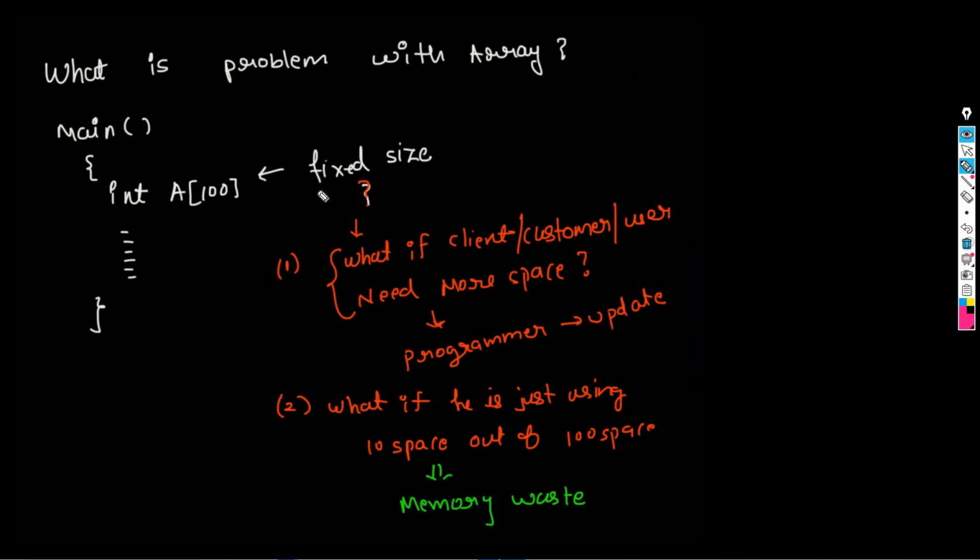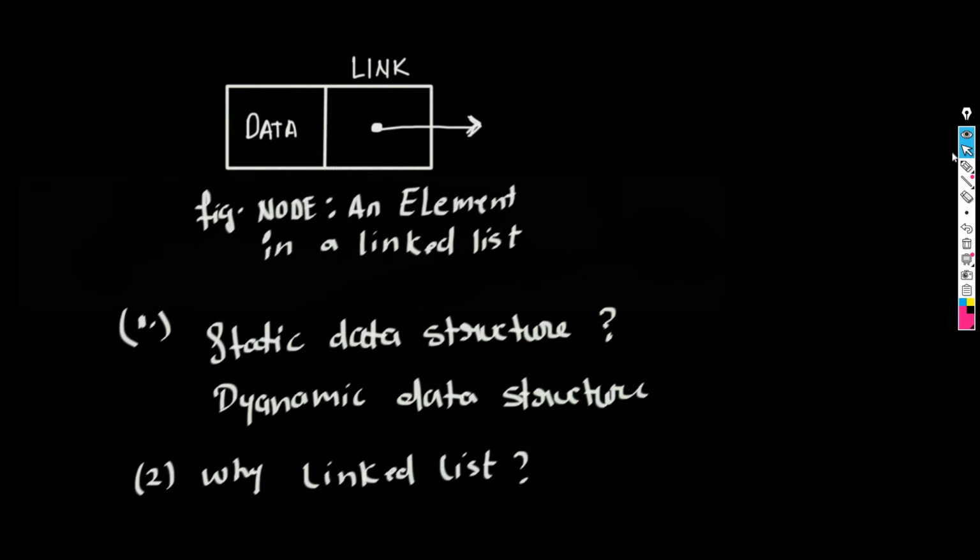So now let's come to linked list. Okay, so we understood this point. We will come to this diagram later, so just understand these two points. We understood what a static data structure is and what a dynamic data structure is. For this we have the example of an array.